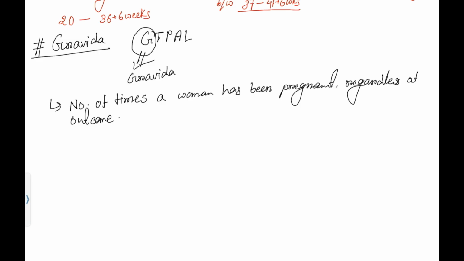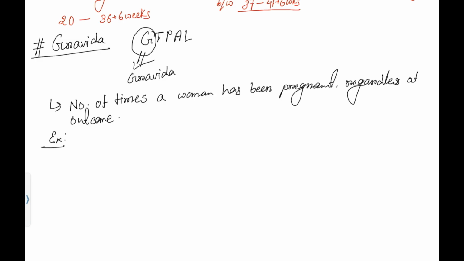No matter whether the pregnancy ends with abortion, ectopic pregnancy, preterm delivery, term delivery, or post-term delivery, whatever it is, if the woman gets pregnant, we will count it as Gravida.